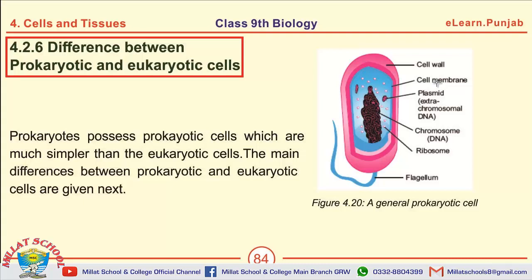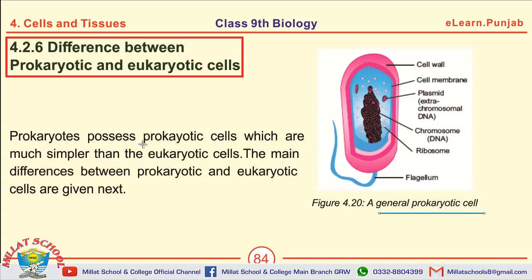Today we are going to discuss the next topic of chapter number 4, cells and tissues. Today the first topic we shall discuss is the difference between prokaryotic and eukaryotic cells. The difference between prokaryotic and eukaryotic cells can be asked in the examination as a long question. The short questions and MCQs are: the first short question is about the diagram of general prokaryotic cell. The question may be, draw the general prokaryotic cell.